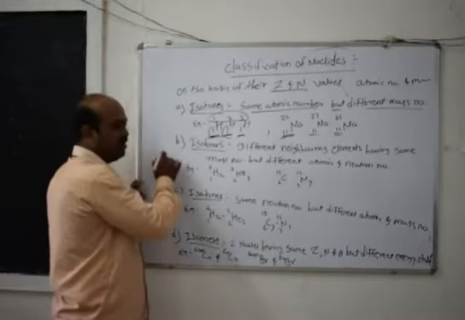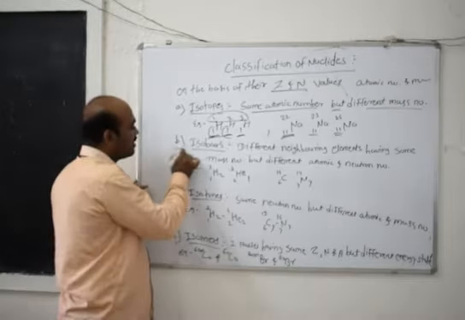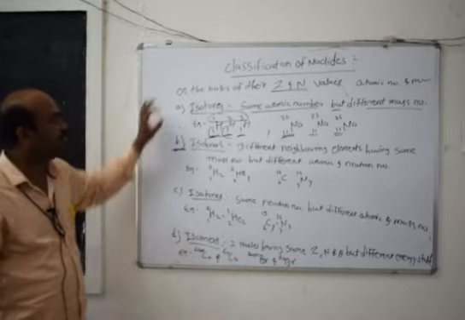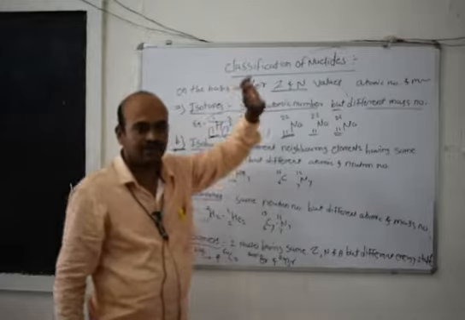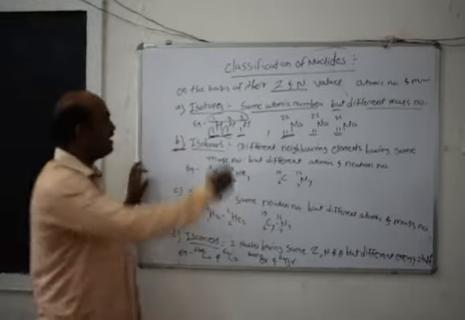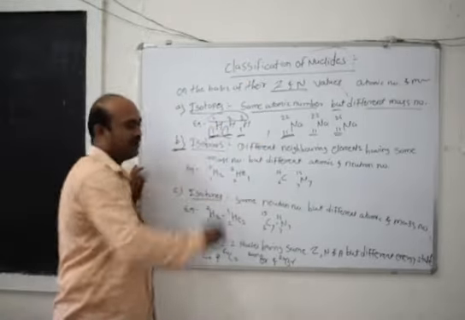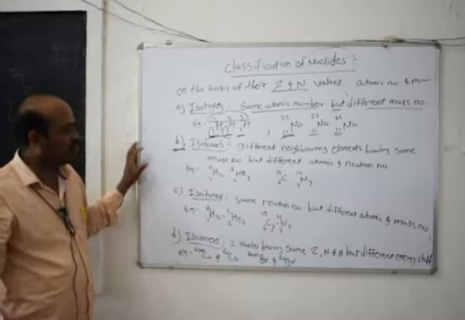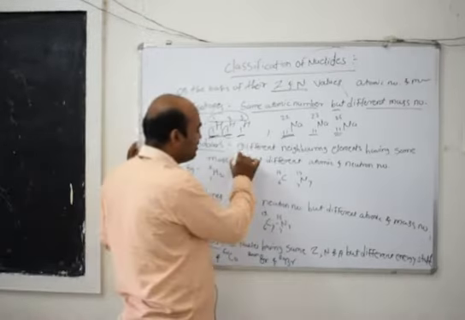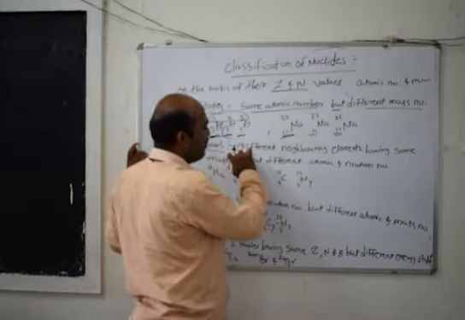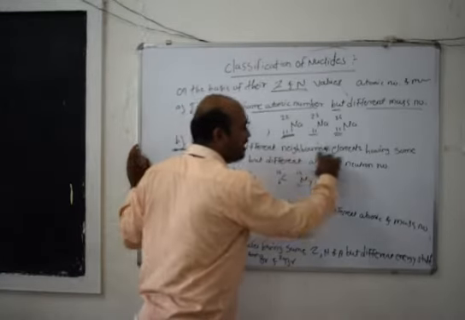Then the second classification of nuclides on the basis of Z and N values is the isobars. In isotopes the atomic number is the same, in isobars the mass number is the same. In isobars, the nuclides are of different, neighboring elements.